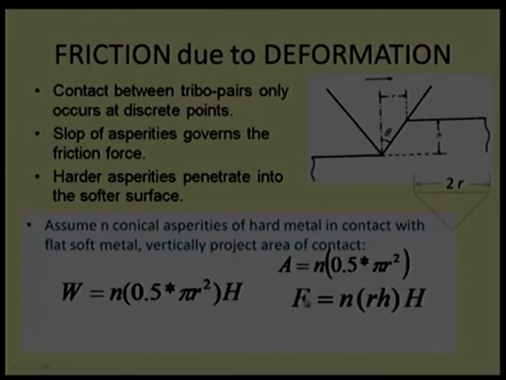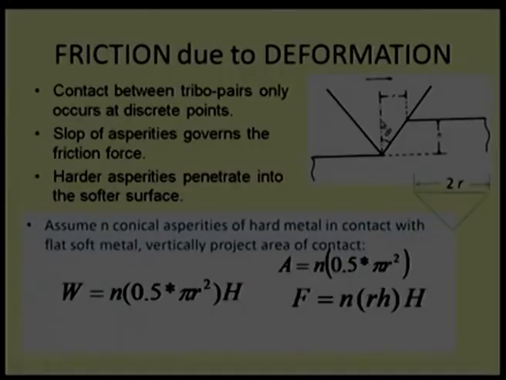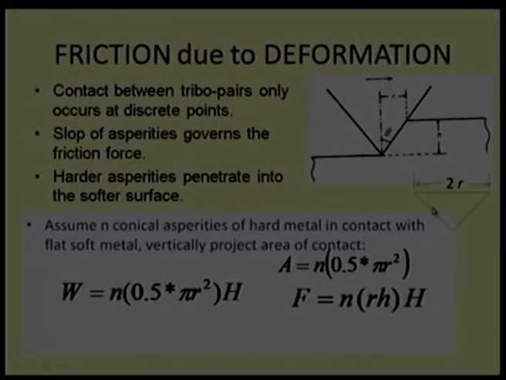To find out the friction force, we need to find out the projected area on the other side. That means I want to project this cone on a normal plane perpendicular to that. Say we tilt this figure by 90 degrees, so that the line appears in the slide, and that will give me the area of contact. Okay. So, this has 2r as the dimension perpendicular, and the depth we know is h. Half of the area will be counted, because it is half the surface, so it will be r into h.